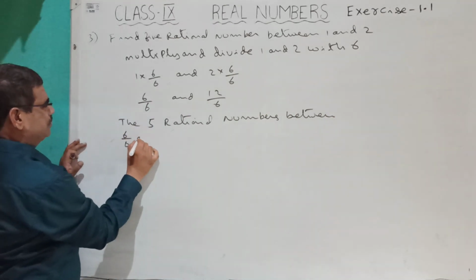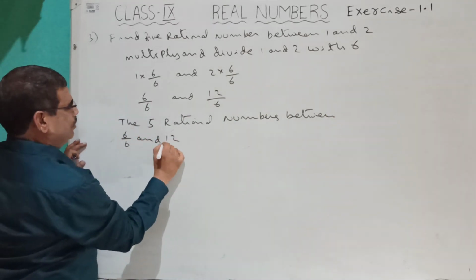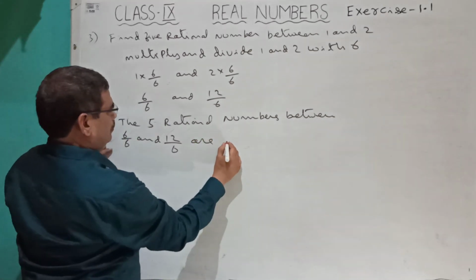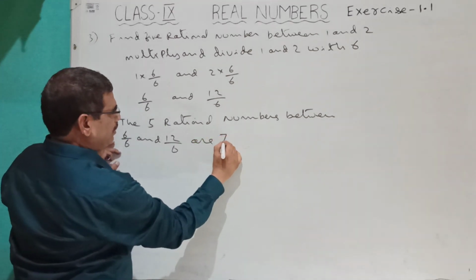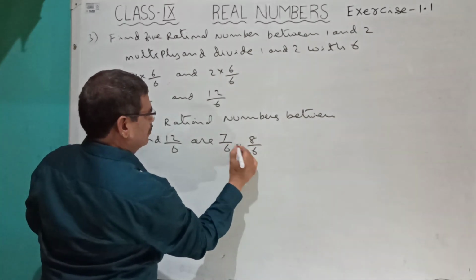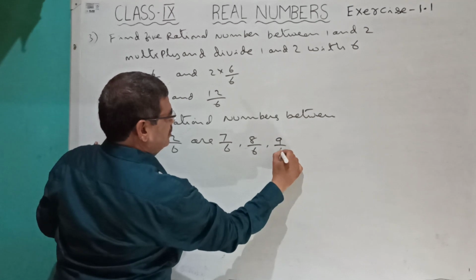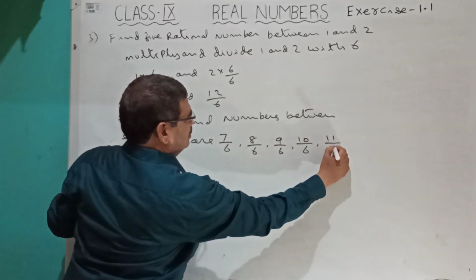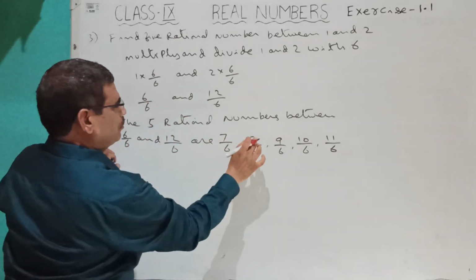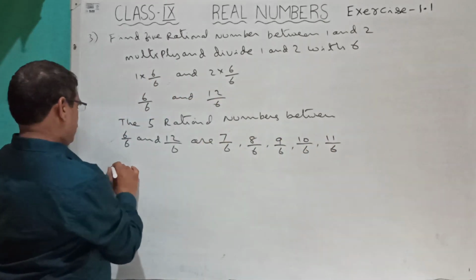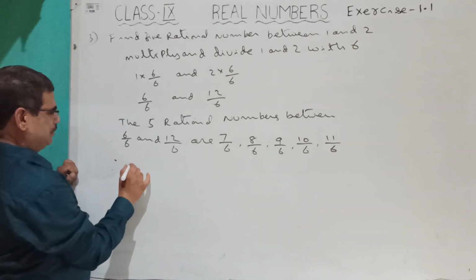The 5 rational numbers between 6 by 6 and 12 by 6 are, so 6 by 6 means, then rational numbers 7 by 6, 8 by 6, 9 by 6, 10 by 6, 11 by 6. How many came? 1, 2, 3, 4, 5. Then 12 by 6.